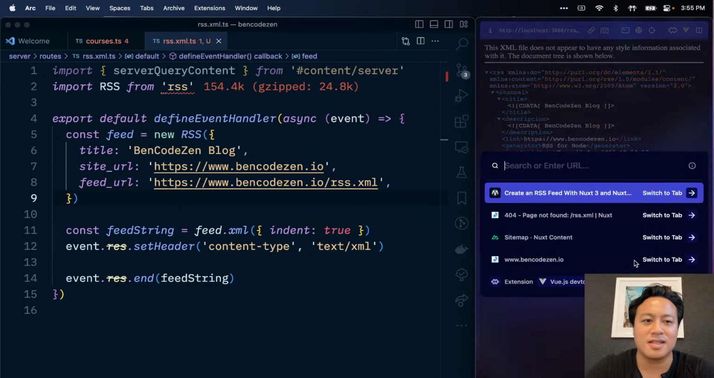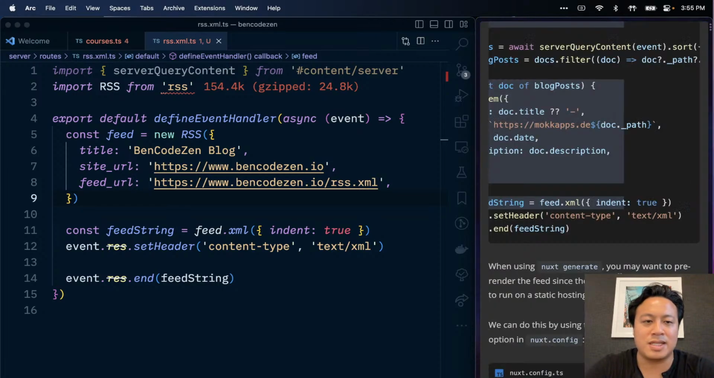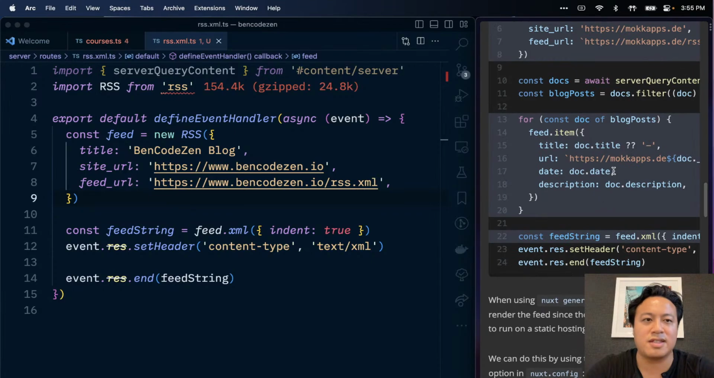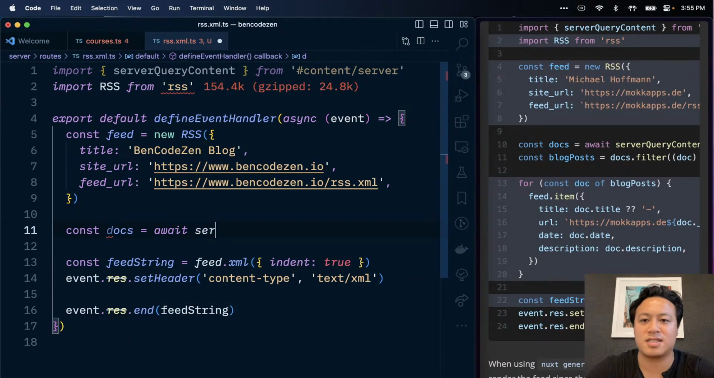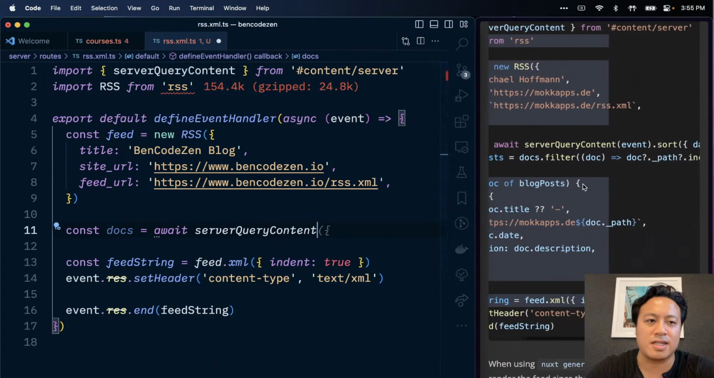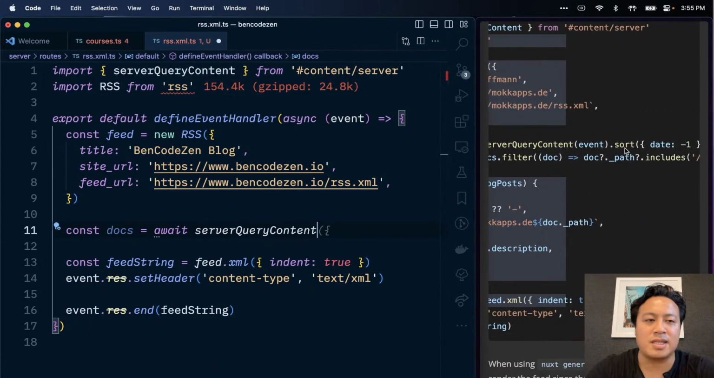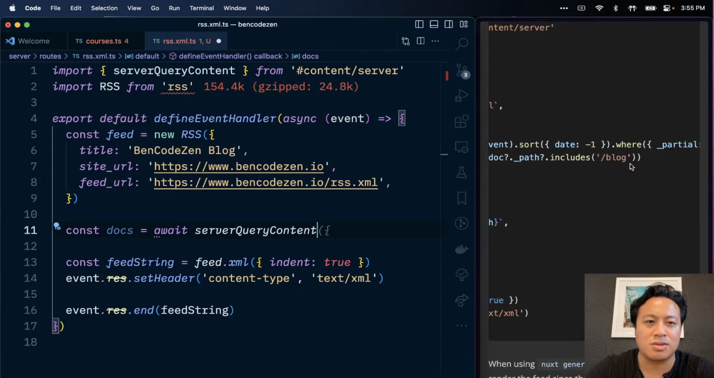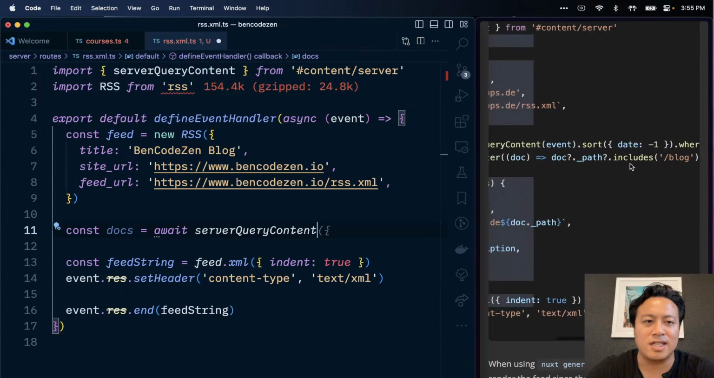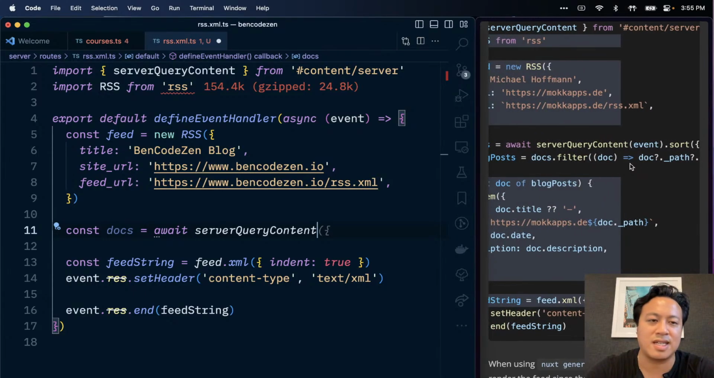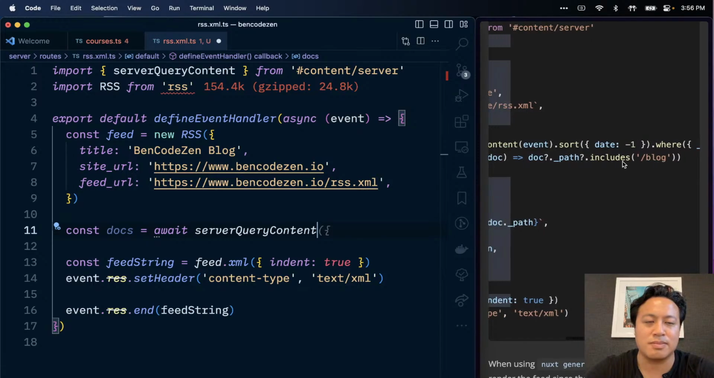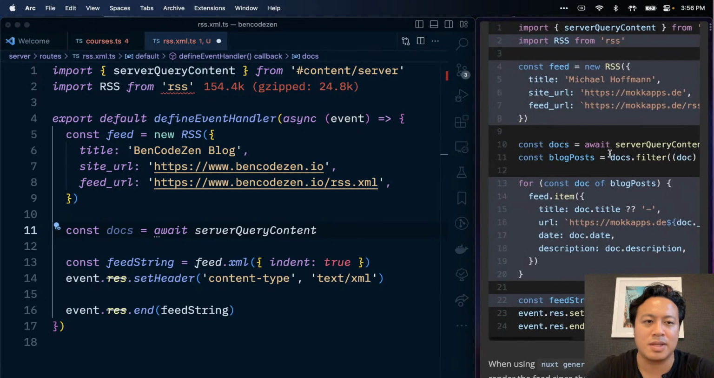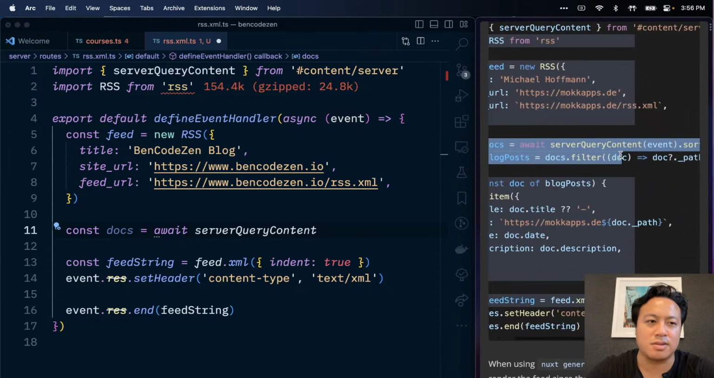How's it going? All right, so we are building an XML feed. Here's the interesting part: we now have the ability to fetch for this server query content, and we get the event date -1 where partial false find. So it sounds like it's just looking for everything inside of that, and then looking for everything that has blog. Okay, so you know what? We're just gonna copy these two lines just to see what's going on here.